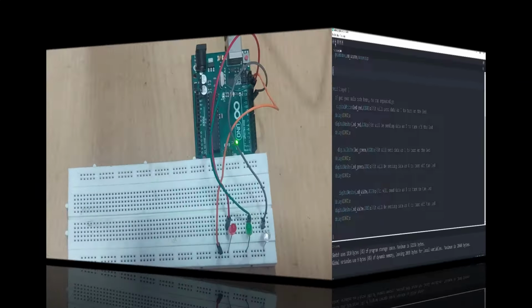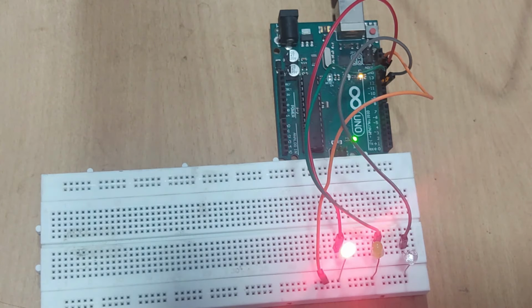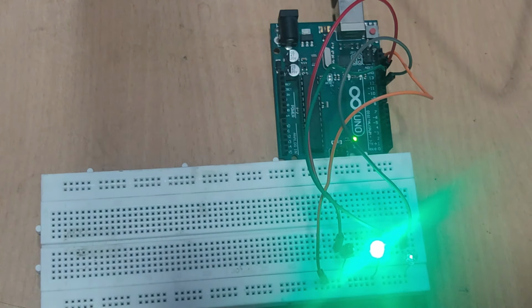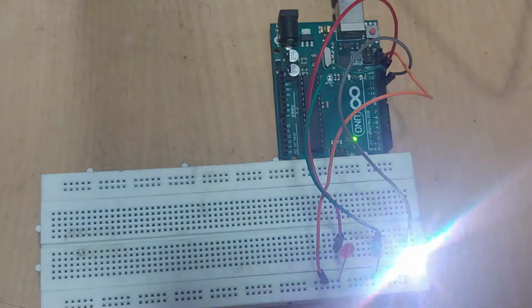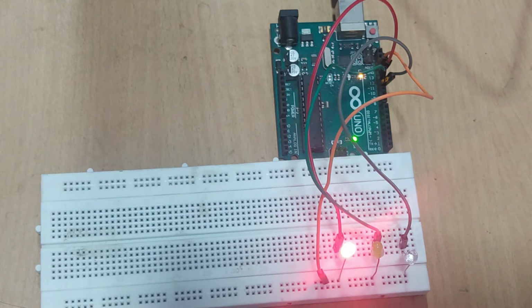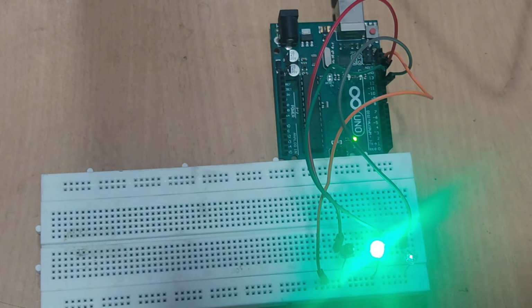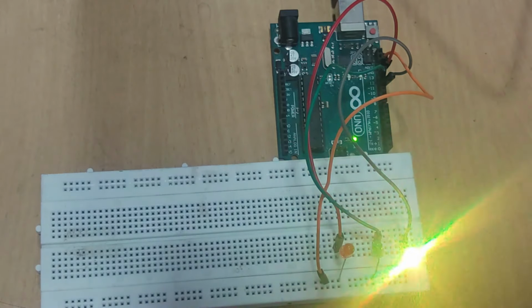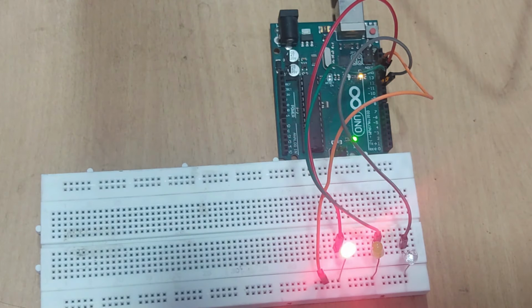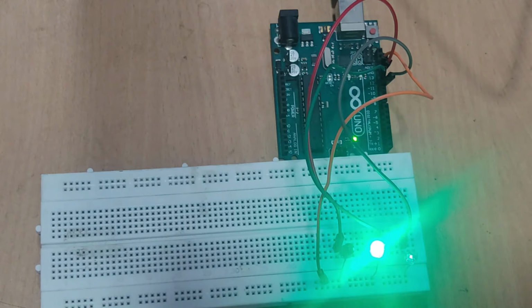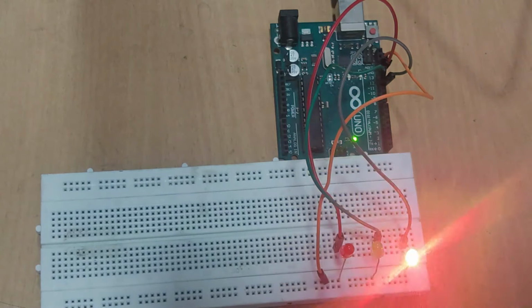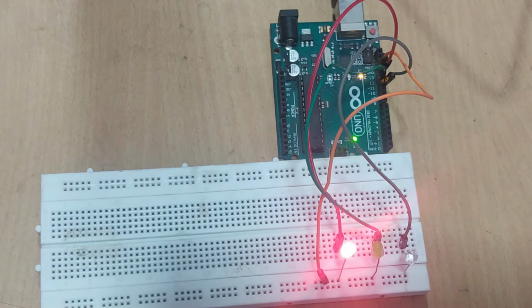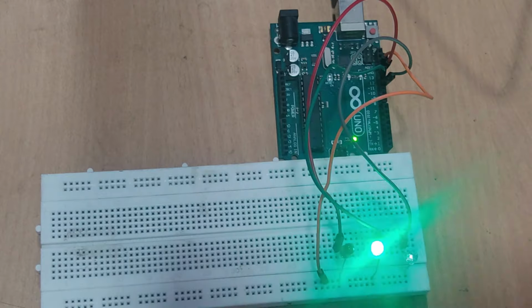So as you guys can see, our LEDs have started blinking, and you can see on the output screen that our program is working perfectly fine, and it is blinking each LED one by one after every second. So this is how you can blink multiple LEDs in a series one by one for 1 second each.